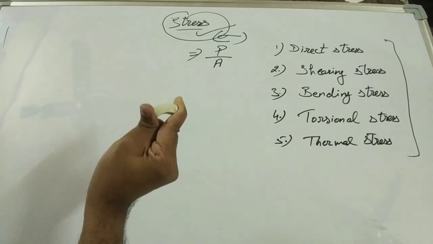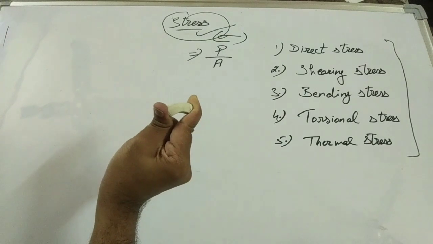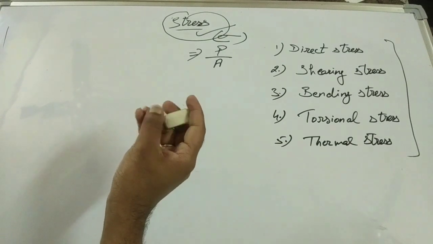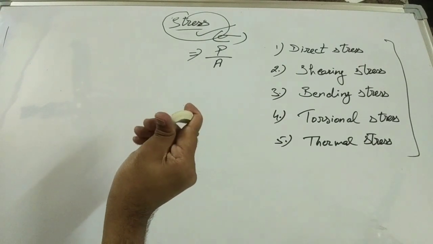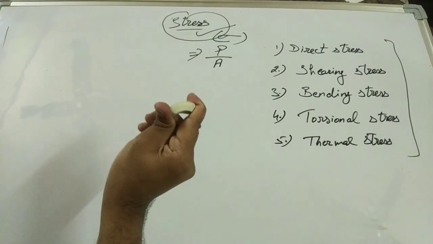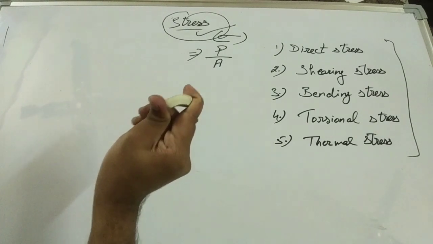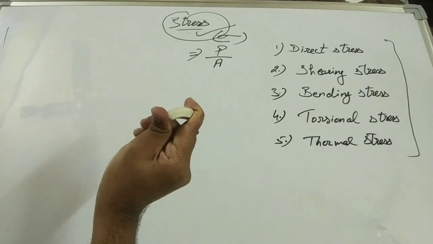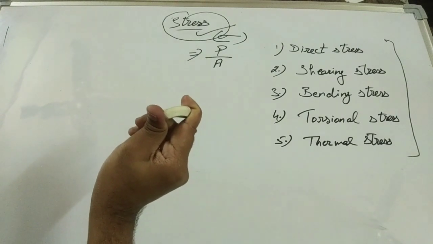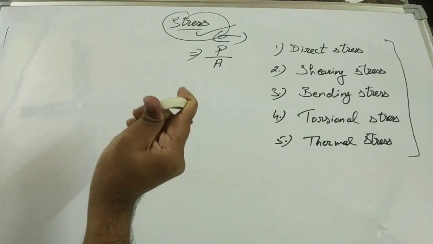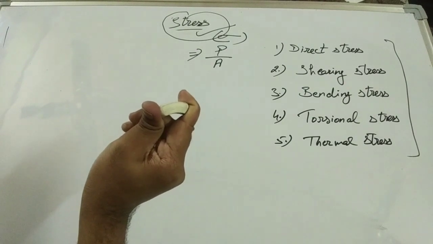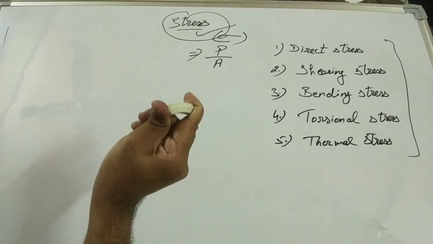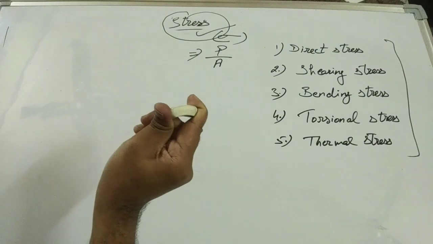But due to cohesion between the molecules of the body, the body resists deformation. It will try to resist the deformation. Clear? So the very important thing is this: the internal resistance exerted by the body per unit cross-sectional area is known as stress.